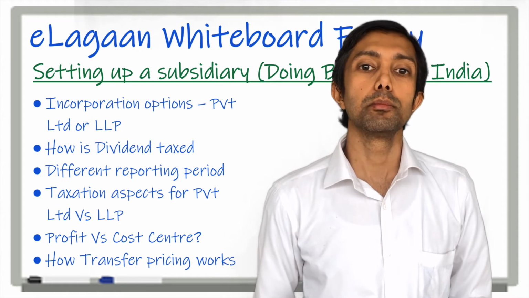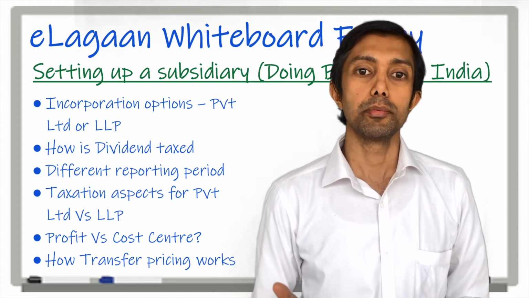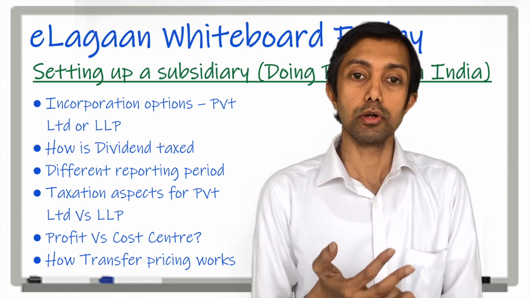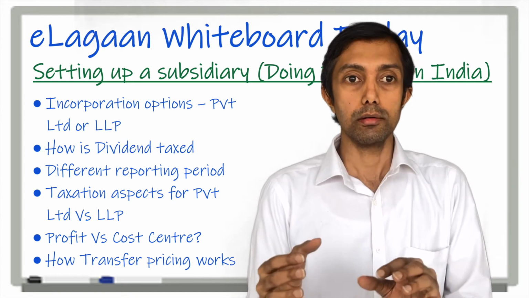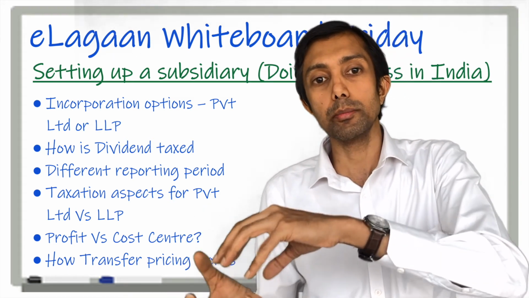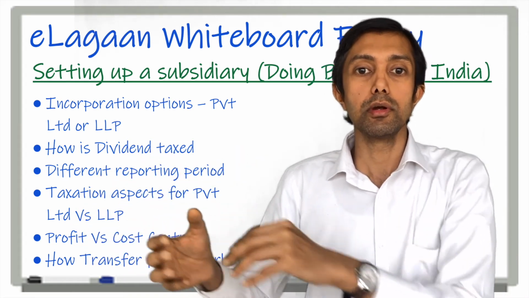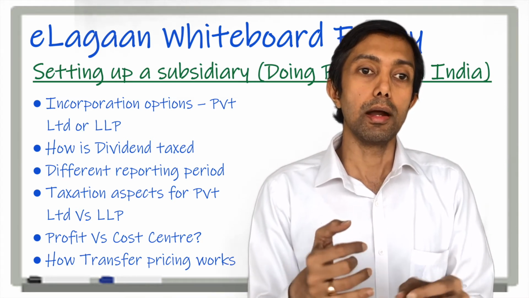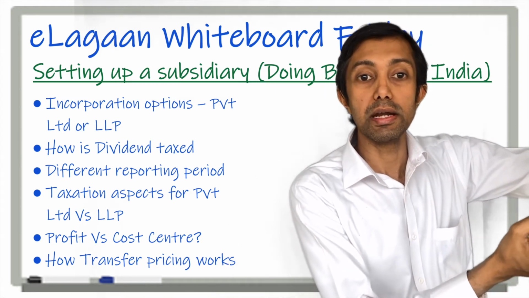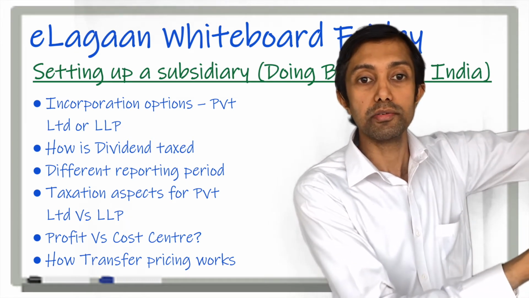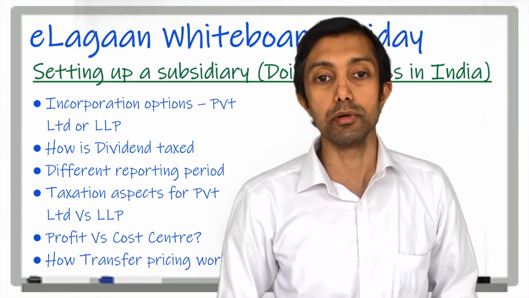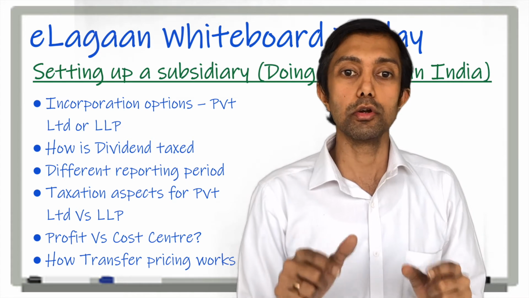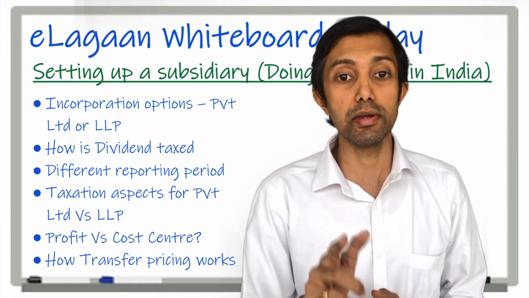You need to also look at the reporting period that applies for a subsidiary in India. In India, the reporting period is April to March, whether you're an LLP or a company. And you will typically need to consolidate your subsidiary's financials with your holding company financials. You will have to look at the Ind AS which applies in India and perhaps marry it with your Ind AS or IFRS or US GAAP that applies in any other part of the world. So that merging or consolidation of financials is an important exercise that you will anyway need to take up.